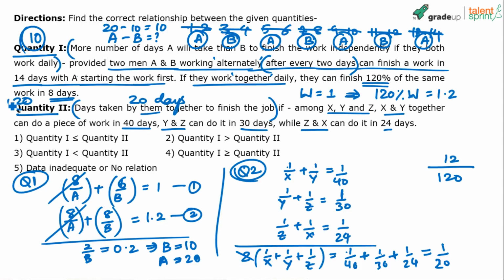So quantity 2 is 20. Now what's the comparison? Quantity 1 is less than quantity 2. Option 3 should be the answer. Again, quantity 1 is 10, quantity 2 is 20. So 1 is less than 2. Quantity 1 is less than quantity 2. Option 3 is the answer.